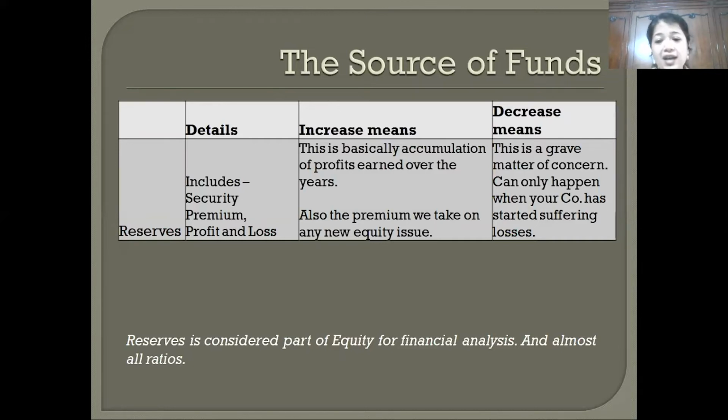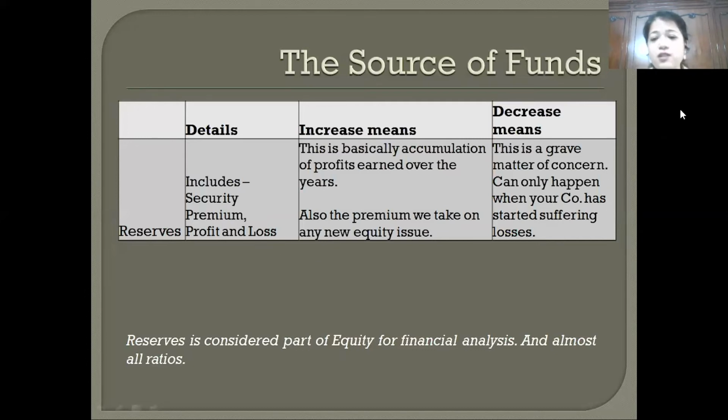So you should have an explanation ready for why your reserves have gone down. You should know that, okay, this year we suffered losses and that is why our reserves have gone down. Or there could be some other accounting adjustment which has taken place because of which the reserves have gone down. But this is a red flag and you should always understand and not let this go.